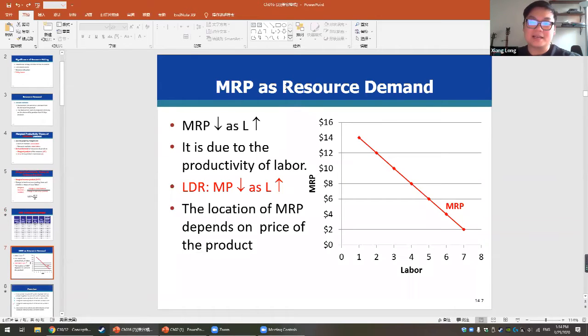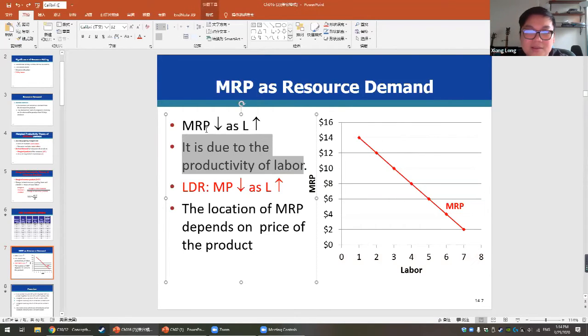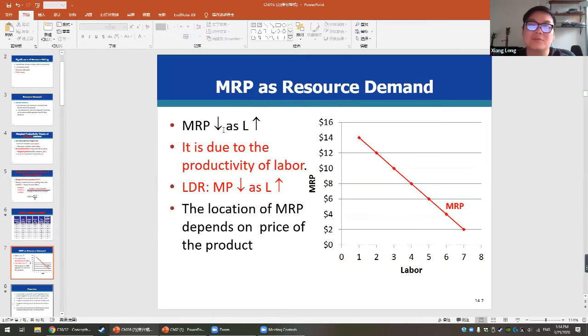And on the other side, the marginal revenue product will decrease as the labor increases. This is actually very easy to understand. The marginal revenue product will decrease as labor increases. This is due to the productivity of the labor. Some of my previous students may not understand why the marginal revenue product will decrease as the company hires more labor.